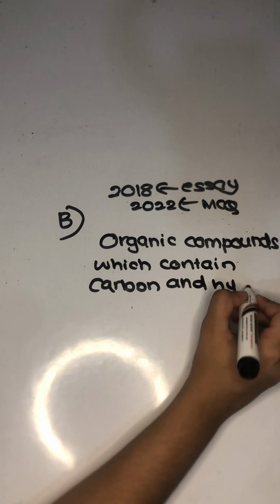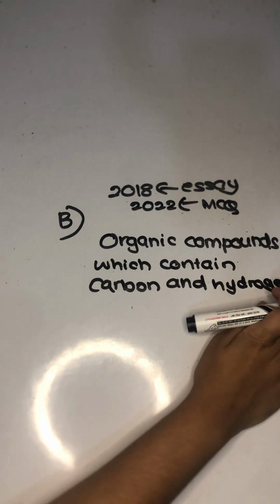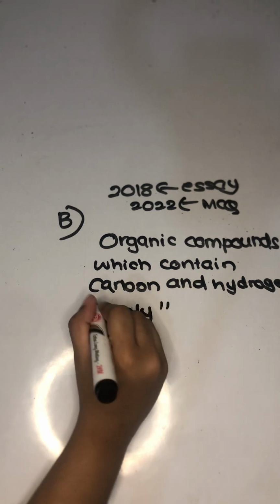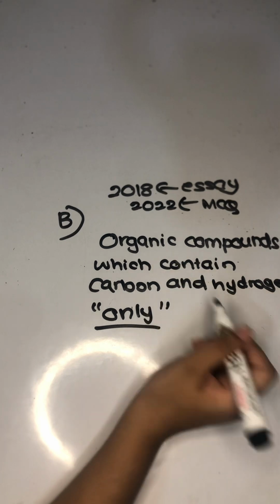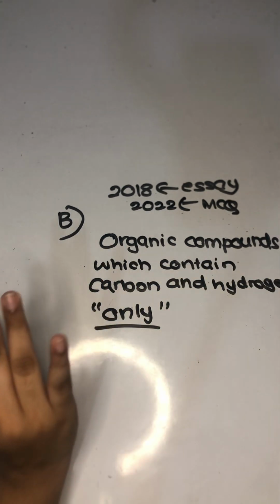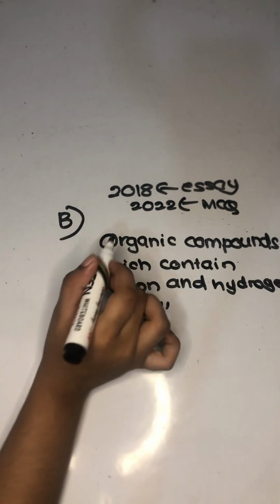You can't just say organic compounds which contain carbon and hydrogen. It must have the word only as well. So that's the first question answer.